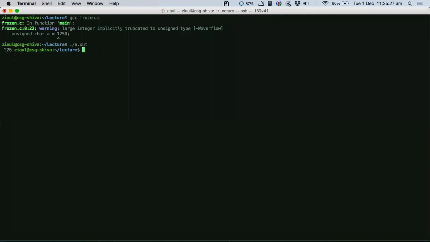So this is the question that I just got asked, and it's a very important question. Why am I seeing this number 226? It is because you don't have 11 bits to start with. You just have 8 bits.